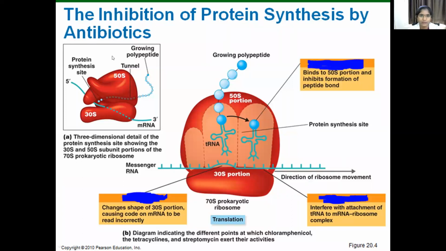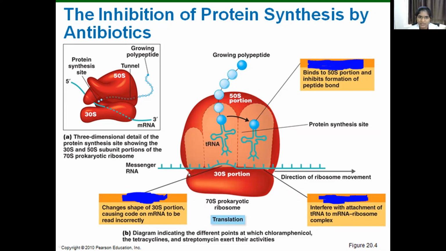Next, coming to the mechanism of action of tetracyclines, which inhibit the protein synthesis of bacteria. How does it act? It acts on the 30S ribosome. See here, this is the mRNA. This is the 30S ribosomal subunit, and here you can see the 50S ribosomal subunit. This is the tRNA.